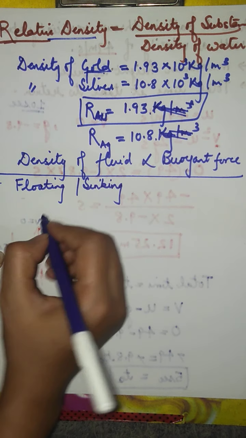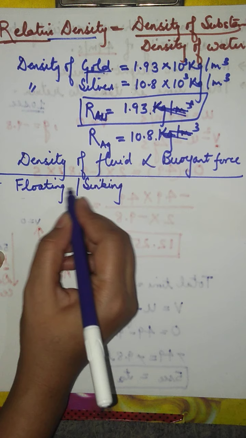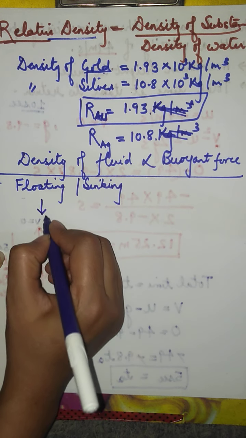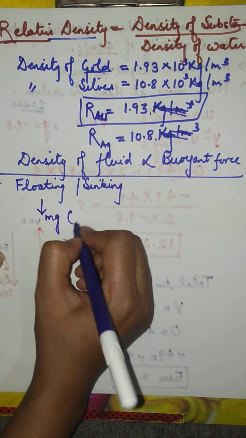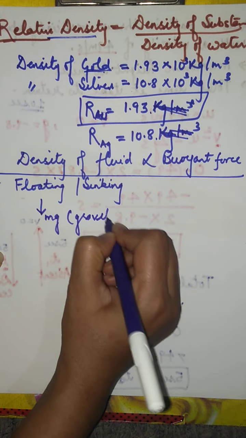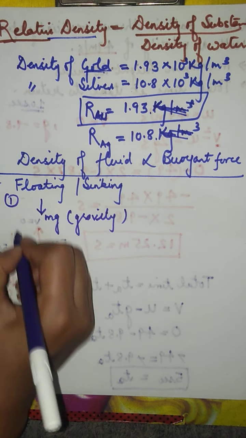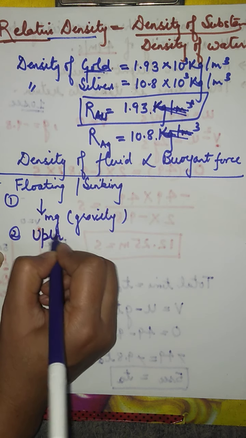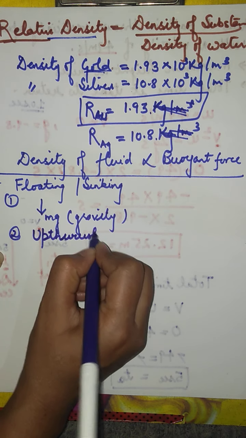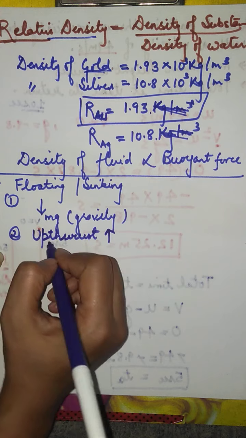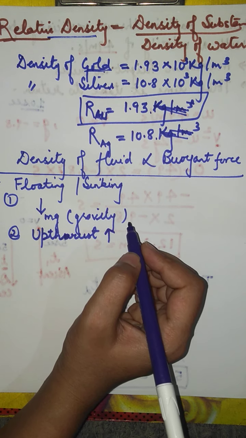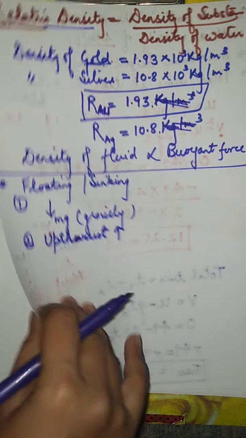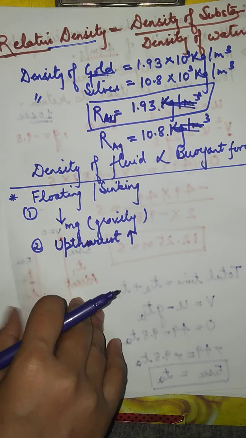Basically, two forces are acting on the body when it is in a fluid. The first one is gravity, which is acting downward, and the second force which acts on an object in a fluid is the upthrust. It is acting in the upward direction. Upthrust is always in the upward direction. So, as I discussed the two cases of stone and bottle.